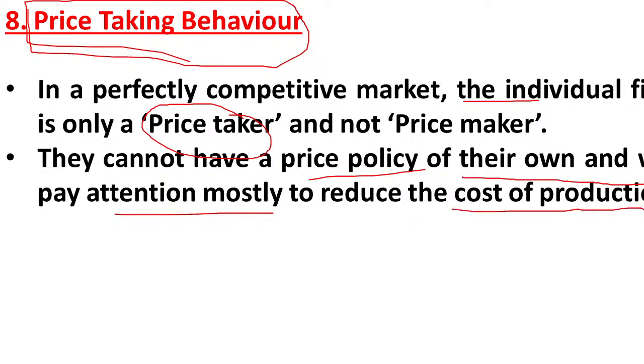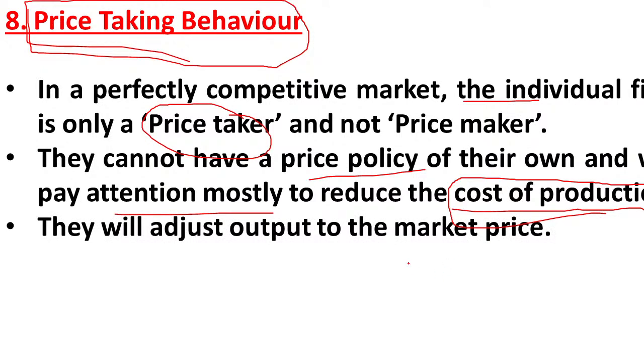Here producers can sell a larger quantity of goods, but at the same price; they cannot increase the price. If they increase the price, they will lose the customers. Sellers are allowed to sell more at the same price. They will adjust output to the market. As I just explained, sellers are going to sell more output at the same price, but they won't increase the price.